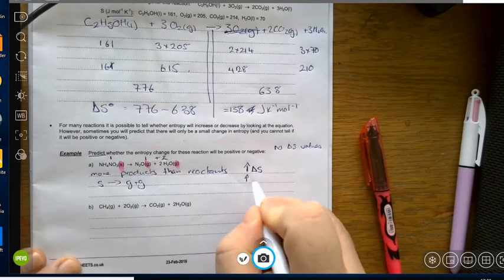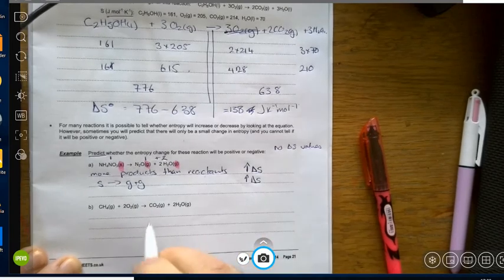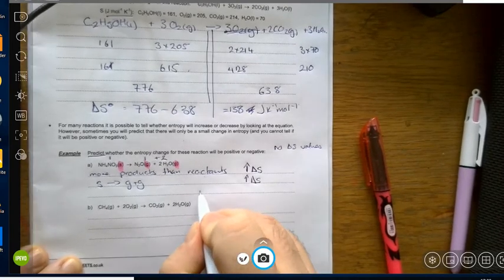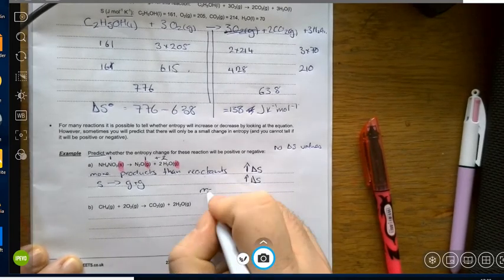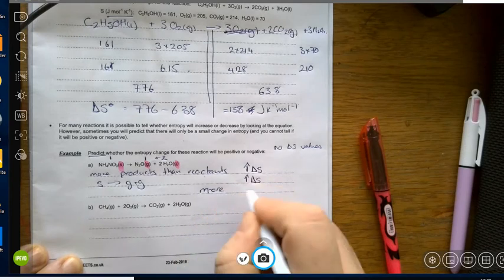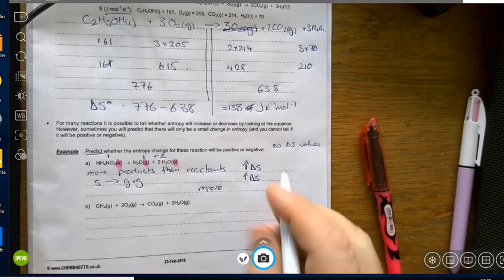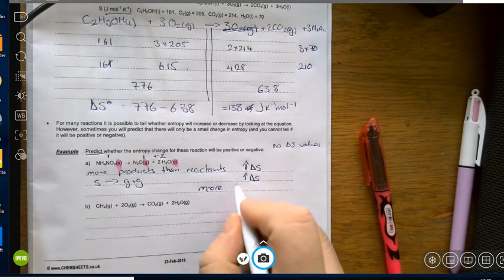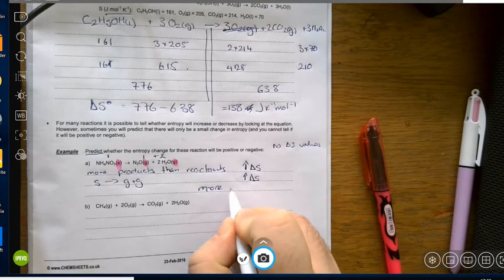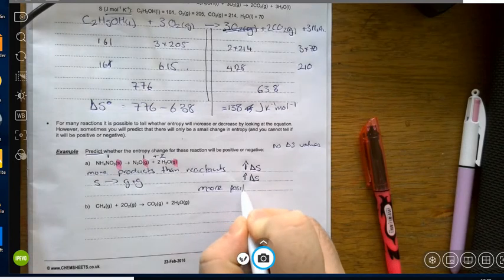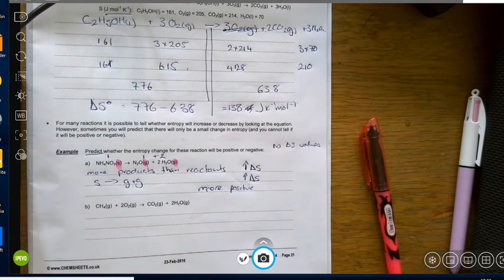That would also increase the delta S. So I would say the entropy would become more positive. Okay, simple, straightforward understanding, and I'm just looking through picking the answer.